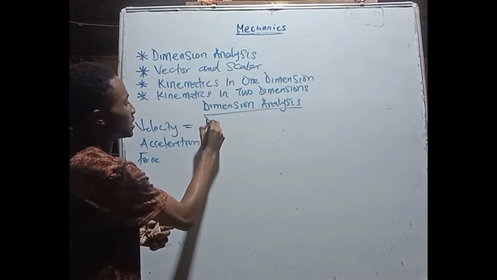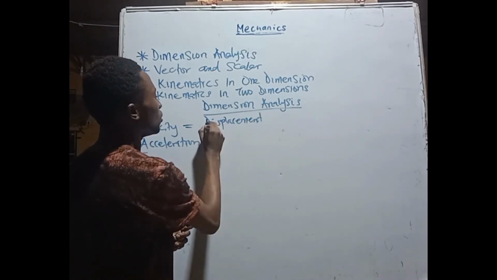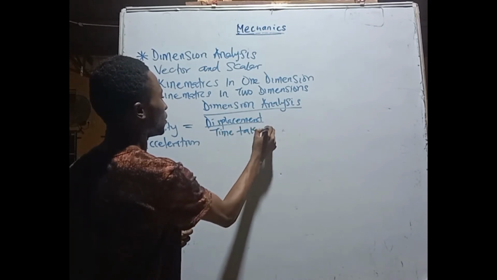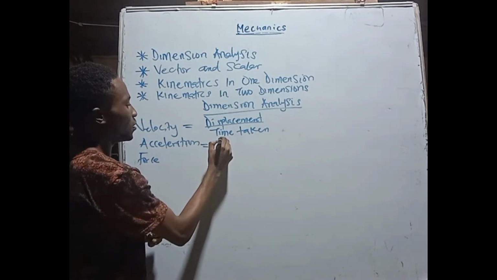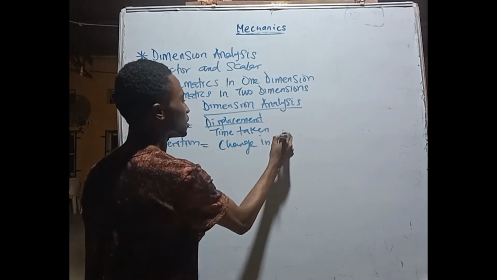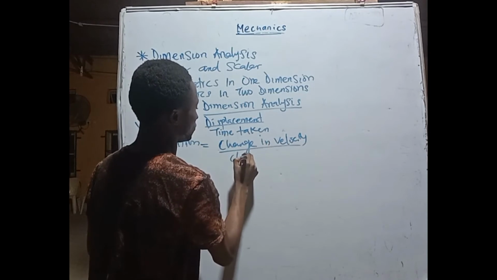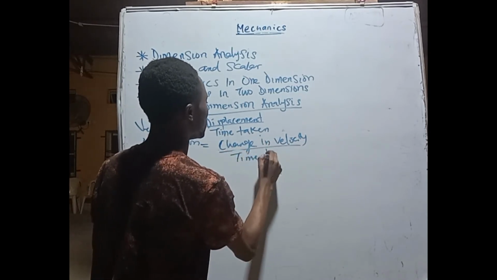This is displacement all over time taken. And for acceleration we have change in velocity over time taken.